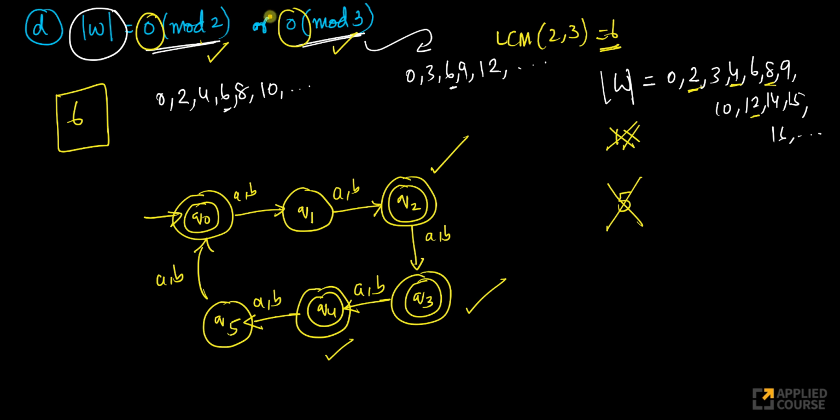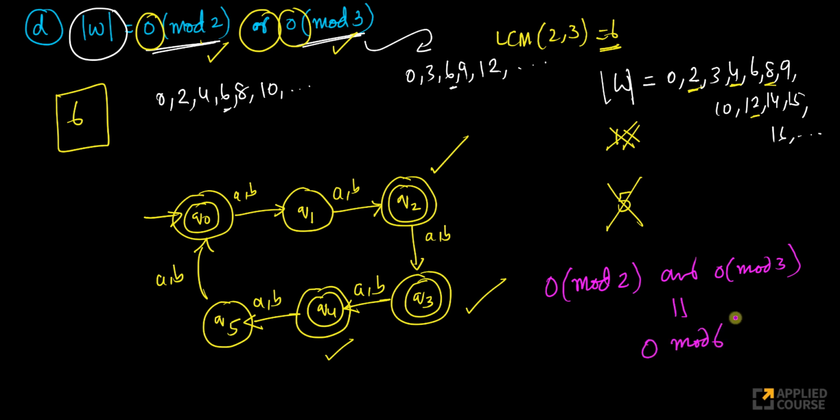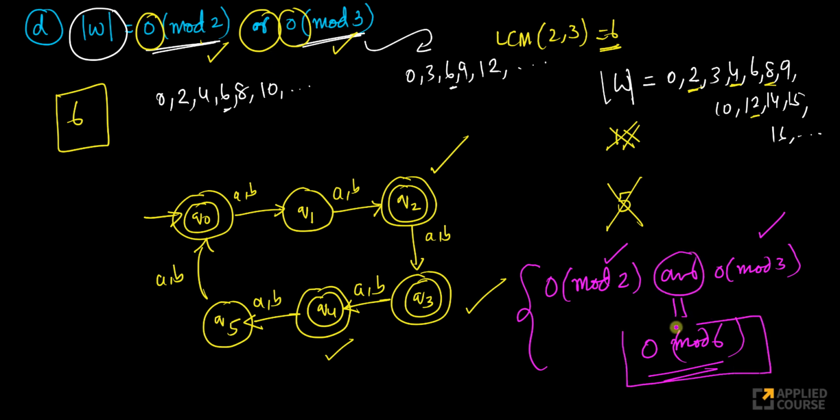You have 0 mod 2 or 0 mod 3. Look at this. If it was slightly different, if it was 0 mod 2, which means divisible by 2, and 0 mod 3, this basically implies 0 mod 6. If you had a case like this, it is nothing but 0 mod 6, right? Because it has to be divisible both by 2 and 3. That's the meaning of LCM, right? If a number is divisible by both 2 and 3, it will be divisible by 6. And so if this was not OR but AND, you would build a simple model which is 0 mod 6.